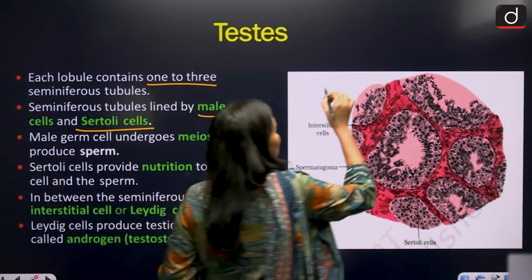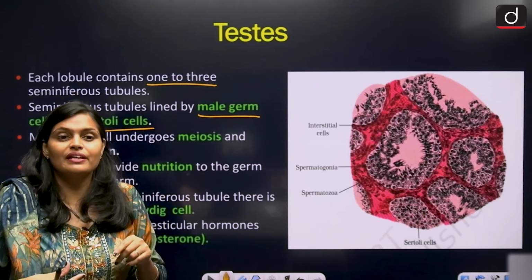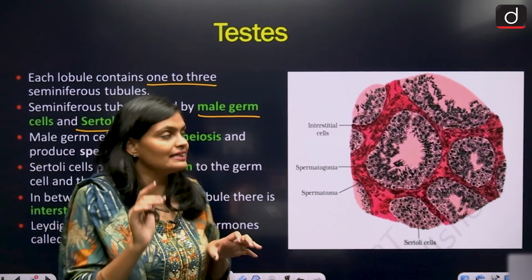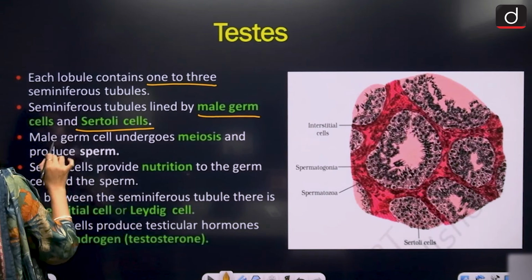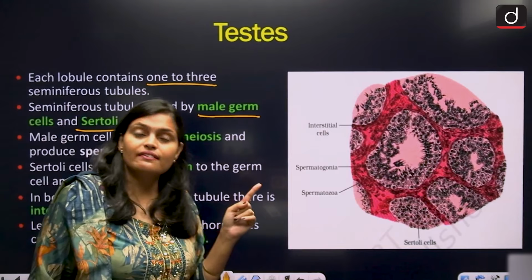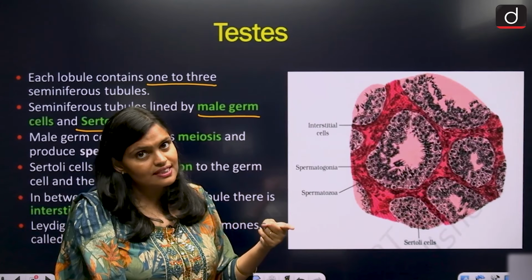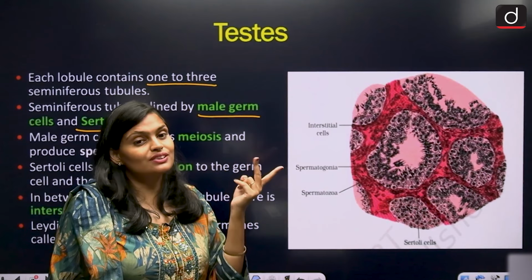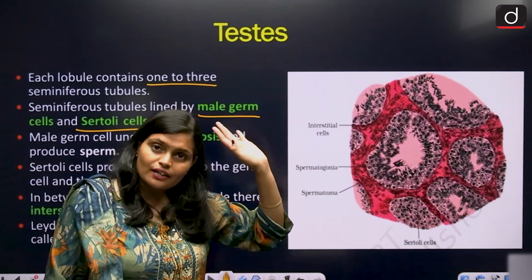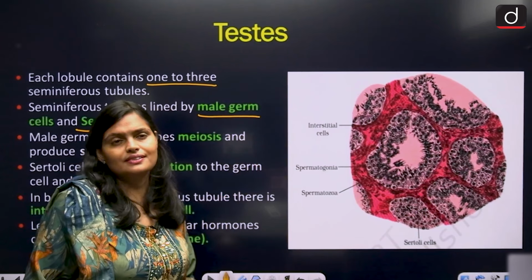So how do you have to learn that? Basically the lining of the seminiferous tubule has male germ cells and also Sertoli cells within them. Okay. The male germ cells undergo meiosis. Which type of cell division takes place in this male germ cell? Since it is a cell, it will undergo cell division, of two types, mitosis and meiosis. Germ cells undergo meiosis, all the other cells divide via mitosis.